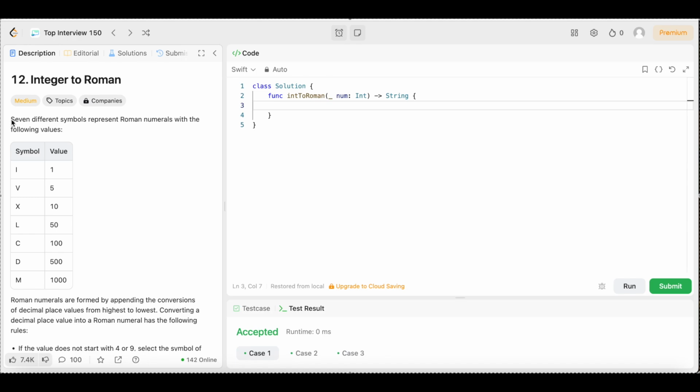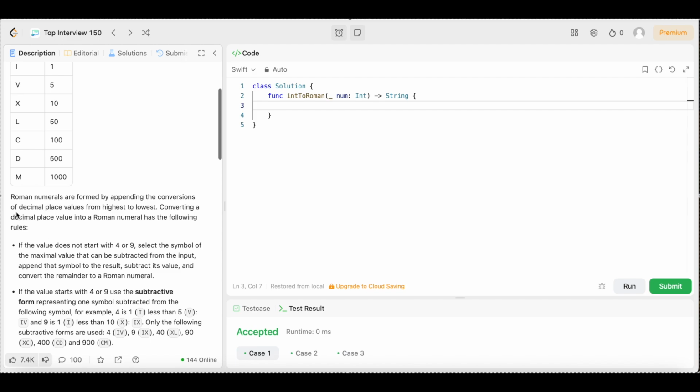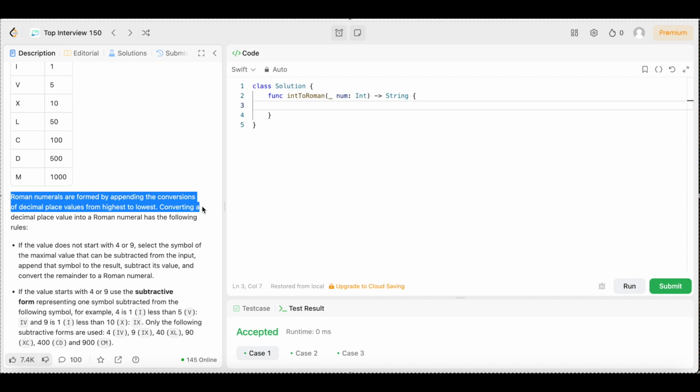The question says 7 different symbols represent Roman numerals with the following values. Symbol I equals 1, V equals 5, X equals 10, L equals 50, C equals 100, D equals 500, and M equals 1000. Roman numerals are formed by appending the conversions of decimal places from highest to lowest. Converting a decimal place value into a Roman numeral has the following rules.